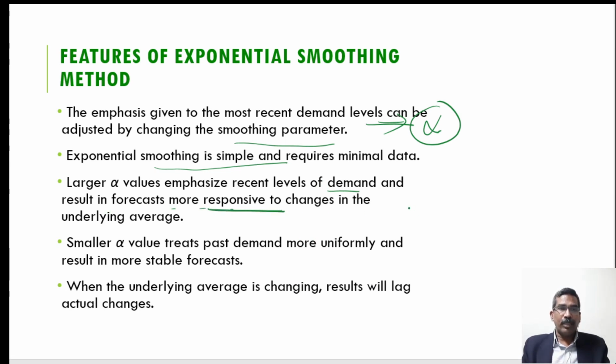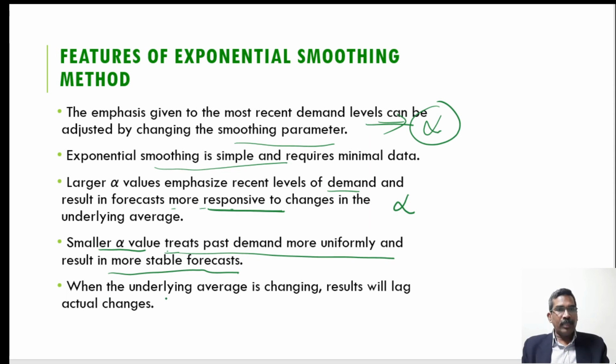That means if the alpha value is large, as we have observed when you use alpha equal to 0.5, it is closer to the actual demand and becomes more responsive. And if the alpha value is smaller, that is 0.3, as we have seen in the previous chart, it treats past demand more uniformly and results in a more stable forecast.